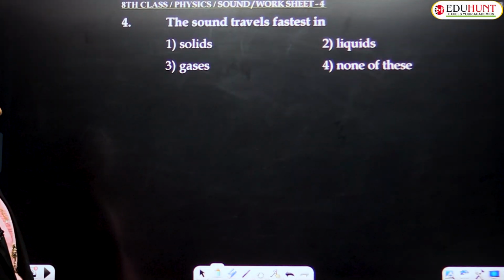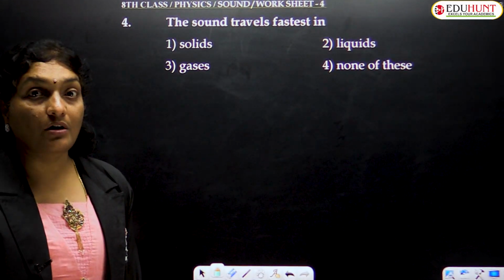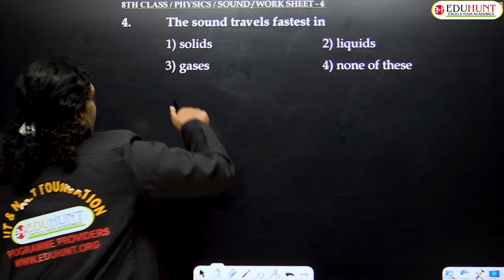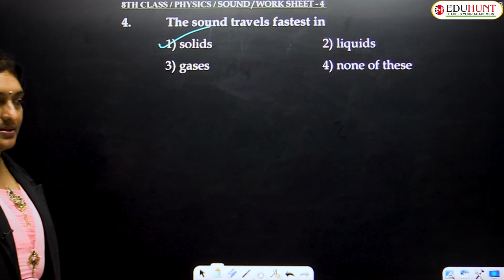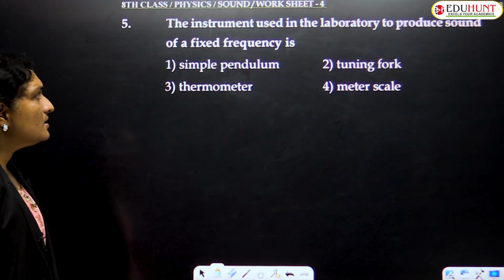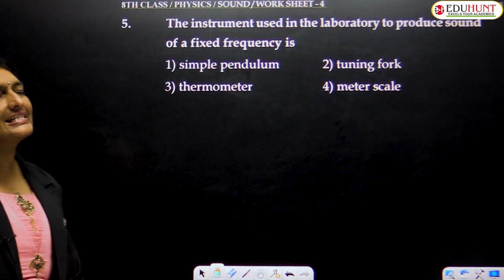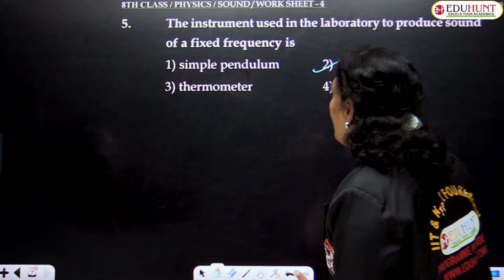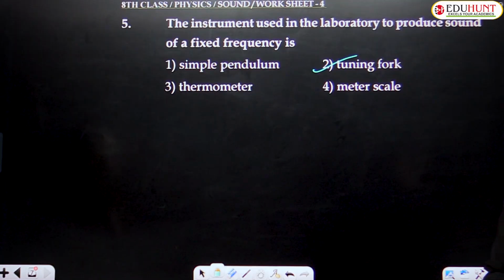The next question, the fourth one: sound travels fastest in. Just now I told you, sound always travels fastest in solids and slowest in gases. So which one is the correct option? Sound travels fastest in solids. Now, moving to the next one, the instrument used in the laboratory to produce sound of a fixed frequency, children. So, what is the correct answer, children? Tuning fork is the instrument used in laboratories to produce sound of a fixed frequency.